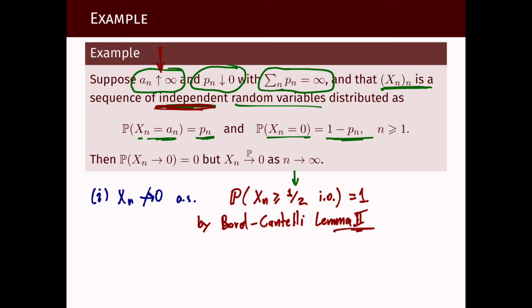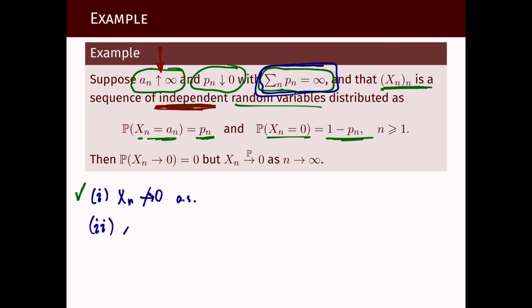And the probability that this event occurs infinitely often is 1 because they are independent, and the sum of their probabilities is infinite by assumption. Which assumption? This assumption here. So it does not converge to 0 almost surely. Now let's clean this mess and show that it does converge to 0 in probability.